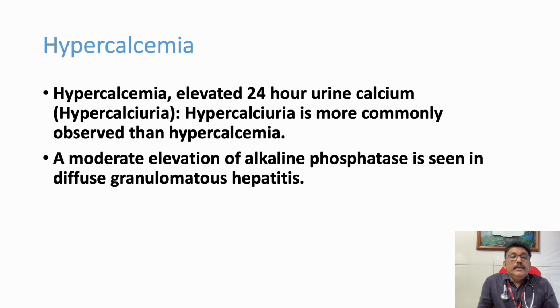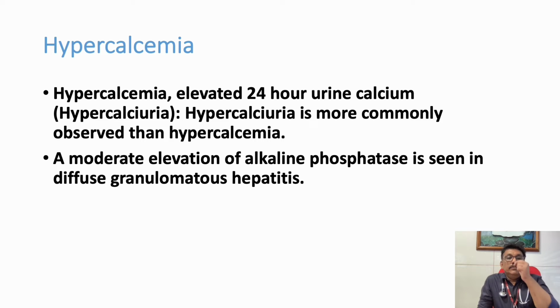So normally the patient can have high blood calcium, but if you have doubt, we have to look for 24-hour urine calcium also. We want to know whether the patient has hypercalcemia with increased urinary calcium output.